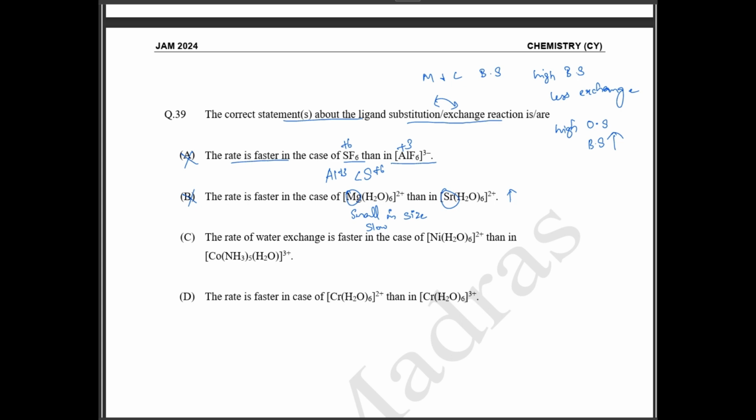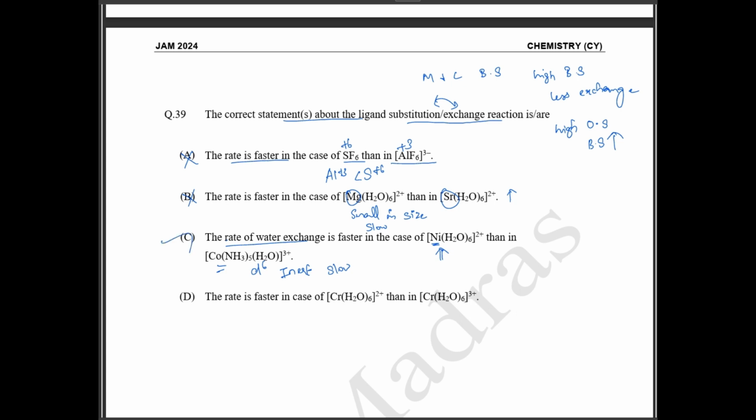Next, what is there? You have the rate of water exchange is faster in case of nickel 2 plus than cobalt 3 plus. Okay, so what is cobalt 3 plus? This is going to be your D6 system, cobalt 3 plus. So this is going to be your inert system. In an inert system, what happens? Typically it will be slow. So the rate of water exchange will be faster in case of nickel 2 plus.